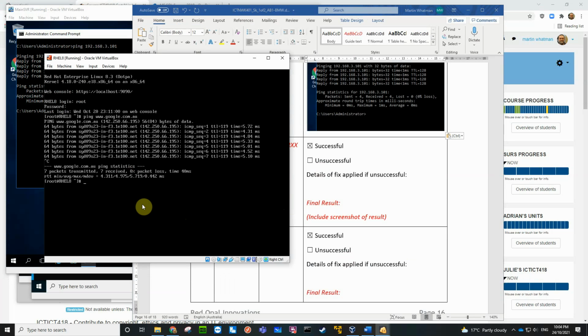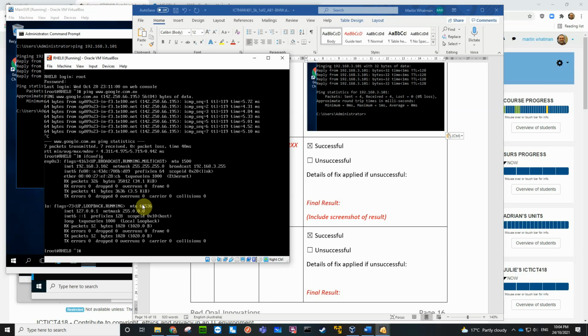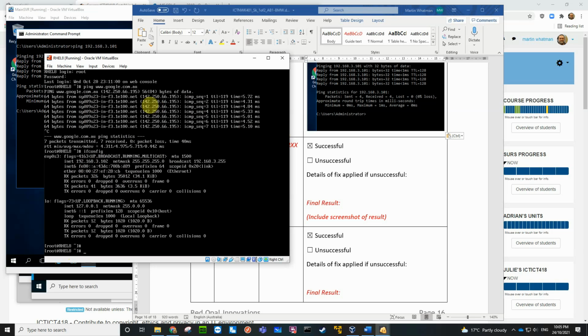To find out what the IP address is of this machine, type in ifconfig, interface config, and we can see here that it's 3.102. Yep. So just here 3.102 is the IP address.